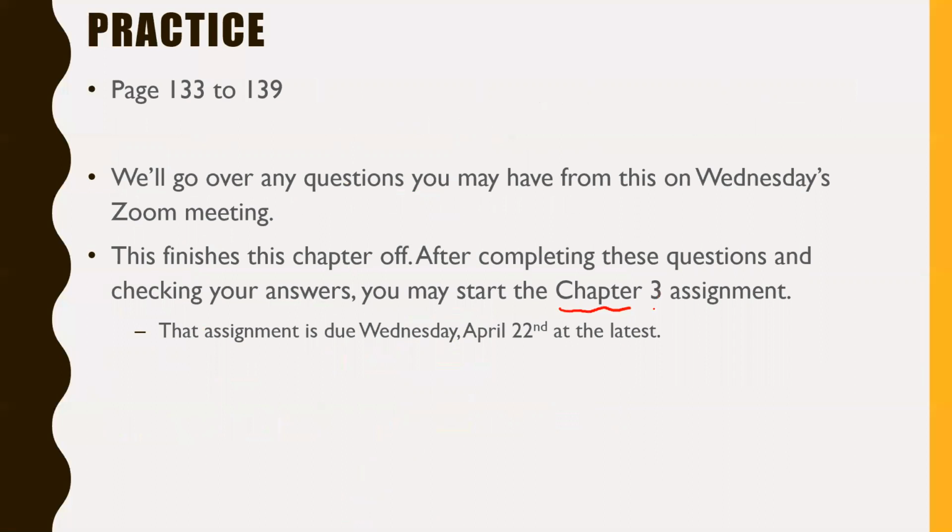Chapter 3 assignment, I did give you the booklet in printed form, but in case you've misplaced it, it is also found on the Google Classroom page. This assignment is now due on Wednesday, April 22nd at the absolute latest. Submit it when you are done. As soon as you're done, we can just collect it there. I'll mark it as quick as I can, and then we'll go from there. All right. After that assignment's done, and any corrections we make from it, then we'll have our chapter test. That's how this is going to work.